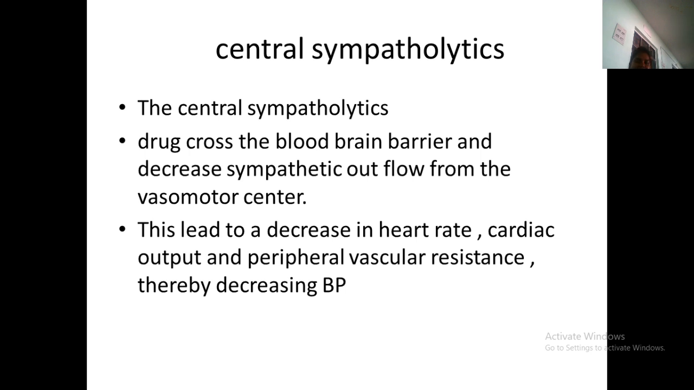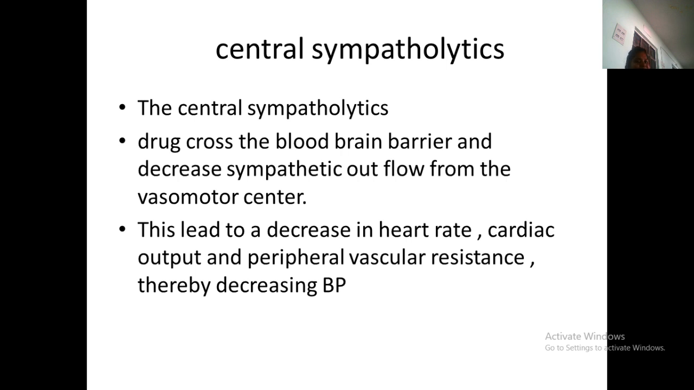After that we'll go to the central sympatholytics. These drugs cross the blood-brain barrier and decrease the sympathetic outflow from the vasomotor center. Whenever the sympathetic flow is decreased, what happens? Heart rate will decrease, cardiac output will decrease, and peripheral vascular resistance will also decrease.